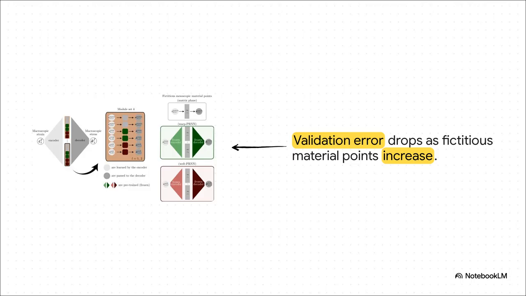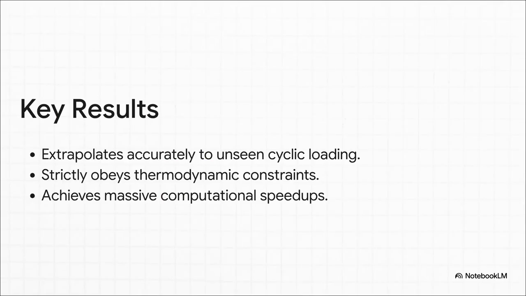Now, what's really interesting about this slide, looking at figures 11, 14, and 19, is how the network's complexity correlates with accuracy. By tracking validation errors across distinct loading paths, we see stability emerges with just a few fictitious material points. This proves the HPRNN can capture complex microscale responses without bloating the network. It demonstrates that you really only need a relatively small, highly focused material layer to accurately map these incredibly complicated transitions. But the true test, that is extrapolation.